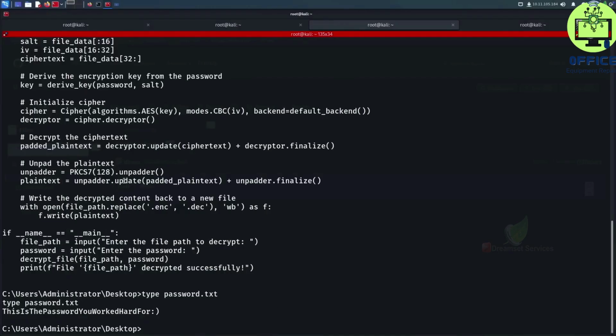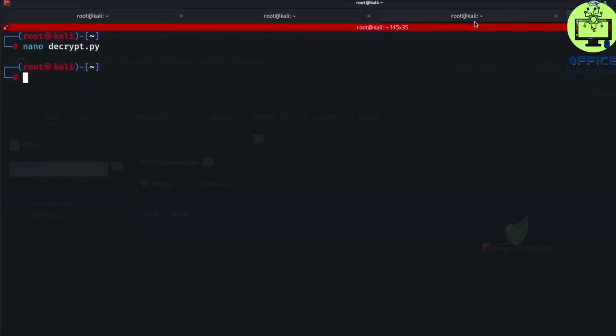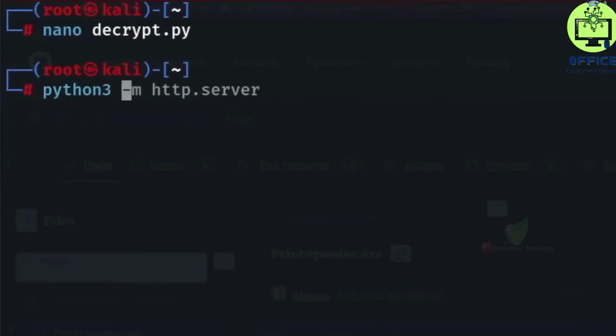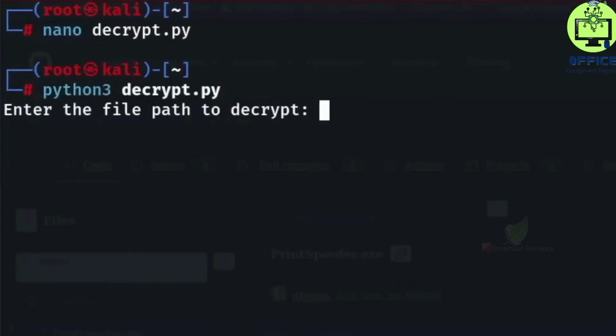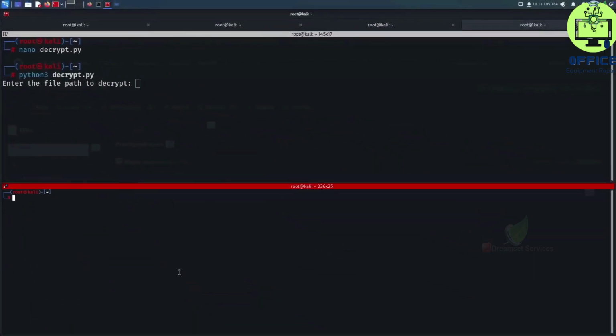Let's move to a new terminal and run the decryption script. So we have the script stored as decrypt.py, so let's run it with Python 3 and see what we get. It says enter the file path to decrypt. We actually want to decrypt the flag file, and to do that, we need to enter the full path to the file. Let me open a new tab over here to try and find the file.